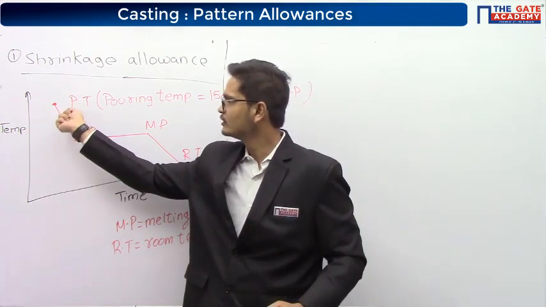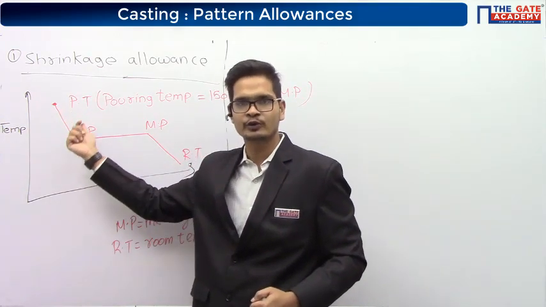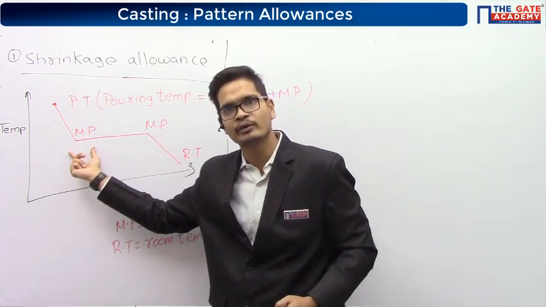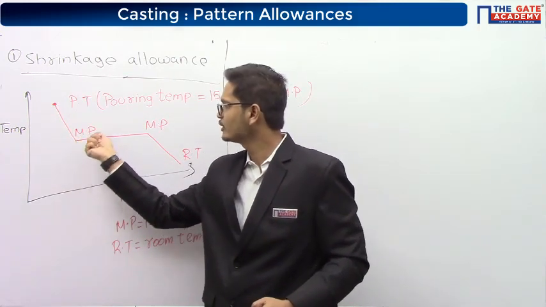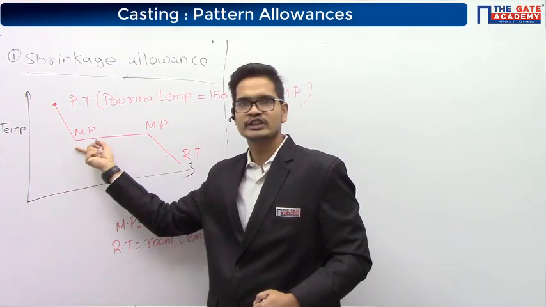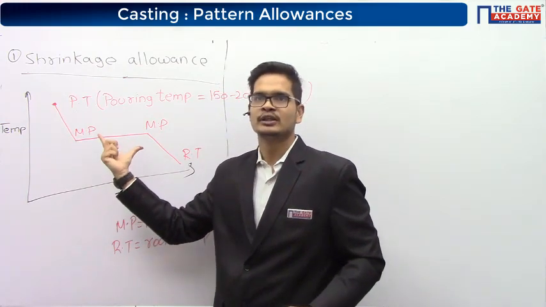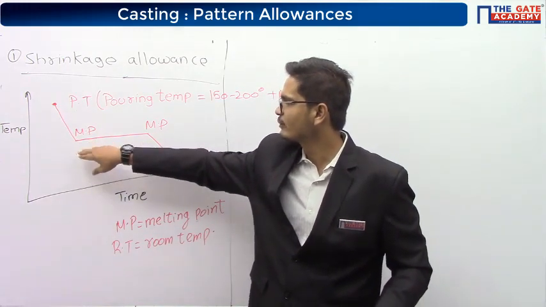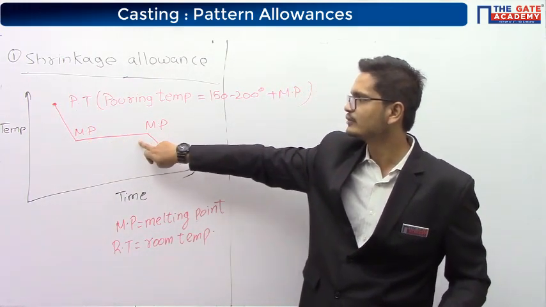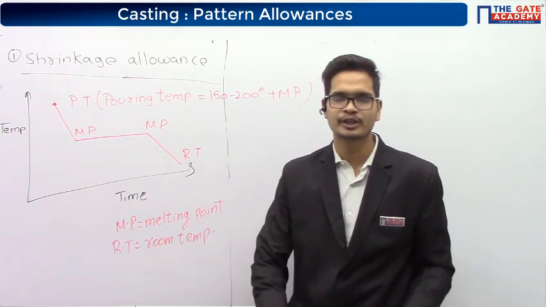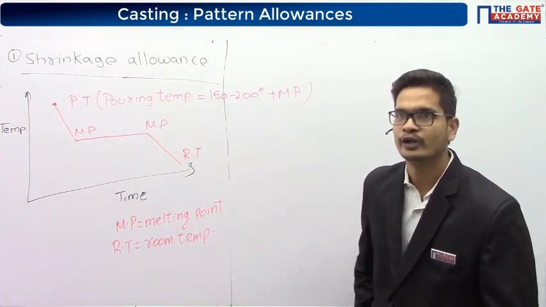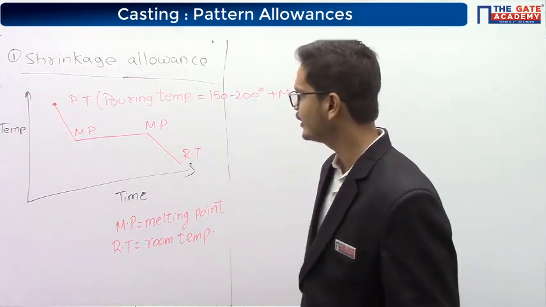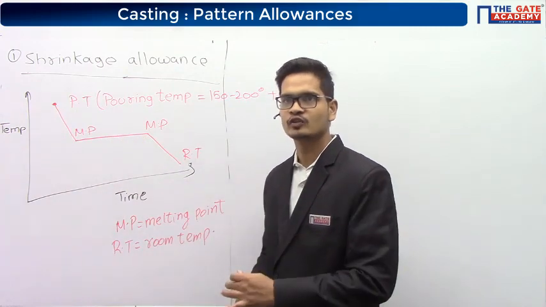Then here, from pouring temperature it came to melting point temperature. Here again, from melting point to melting point, the temperature is constant for some time. Why is this? Have you studied this? This comes in thermodynamics. Why is the temperature constant here? What kind of heat is being removed? Very good. They are removing the latent heat. That's why the melting point is constant.